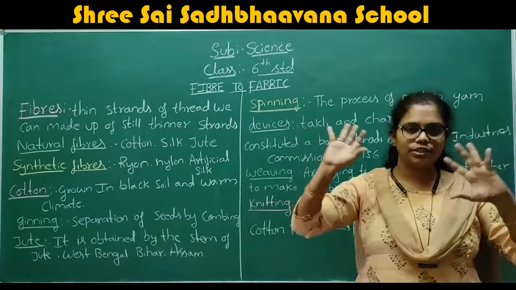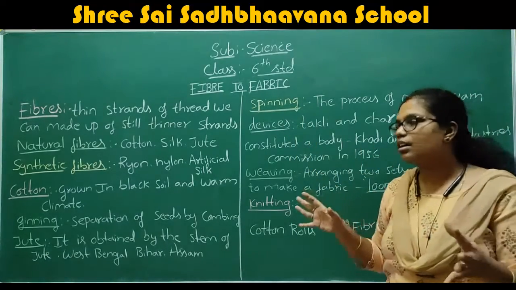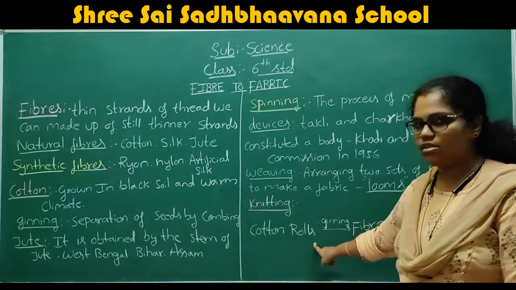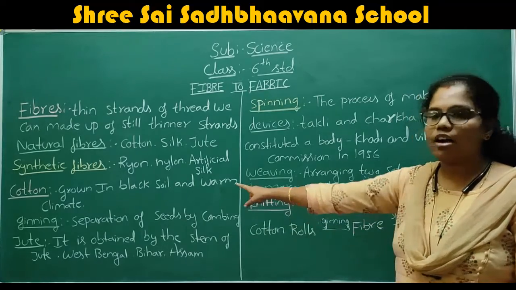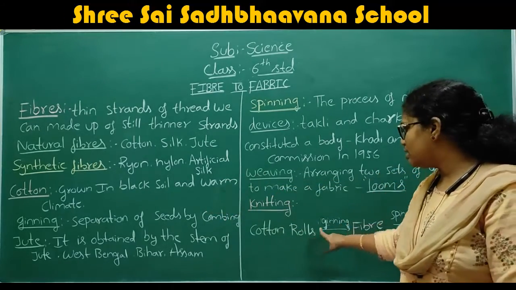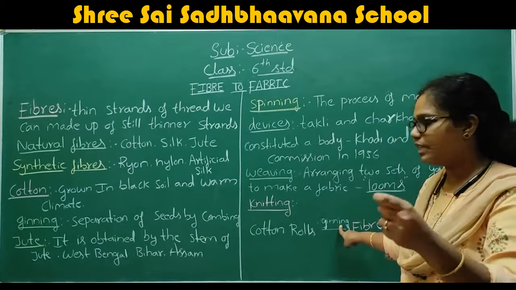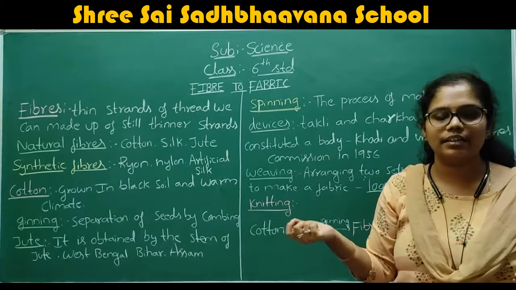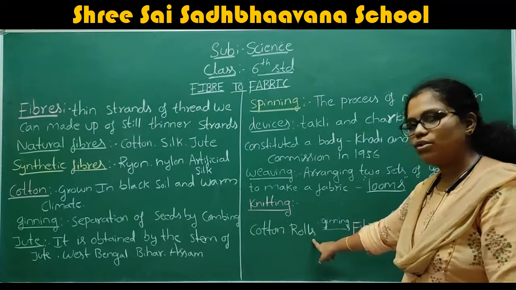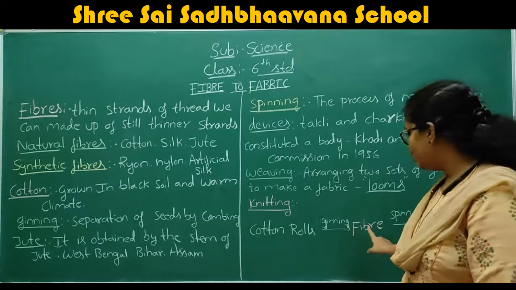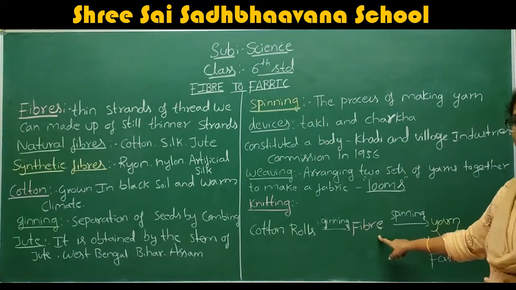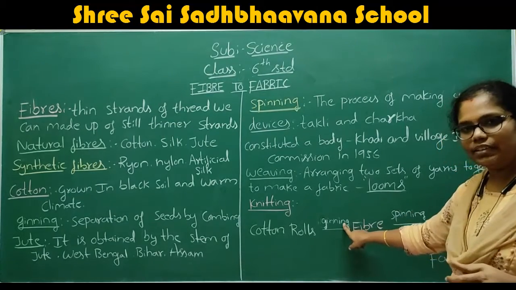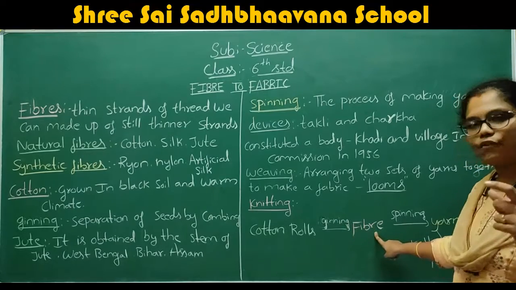If you see the whole history of how the fabric comes, first of all we get the cotton rolls from the cotton plants. The cotton rolls go through ginning, which means separating the seeds by the combing process. You just separate those black seeds. First the cotton rolls go to the ginning. After the ginning it is converted to fiber.